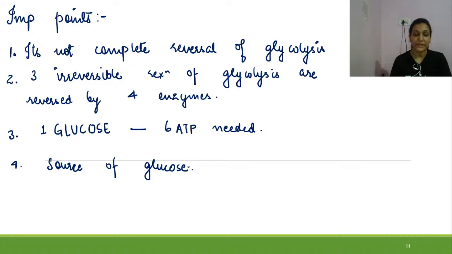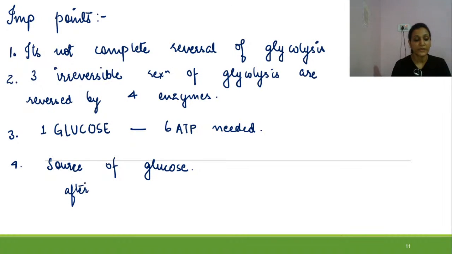When is this source of glucose actually needed? Already, when we are eating food, we are getting glucose from there. So whenever there is starvation, or after the meal condition, after the depletion of glycogen.